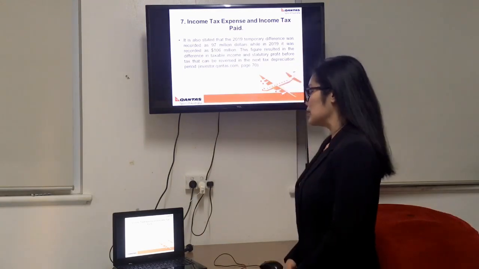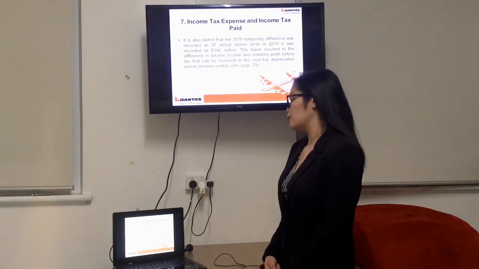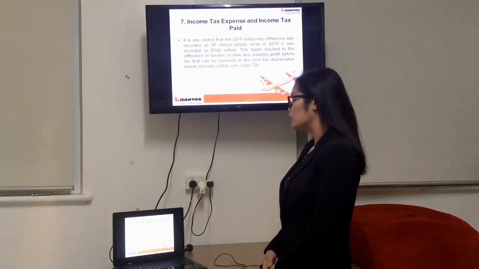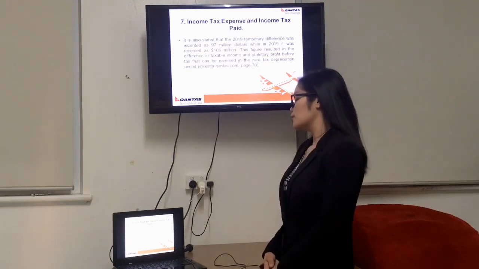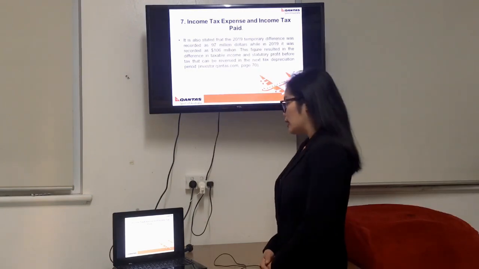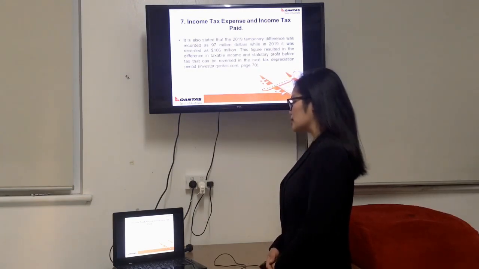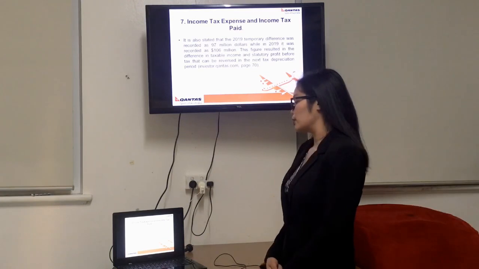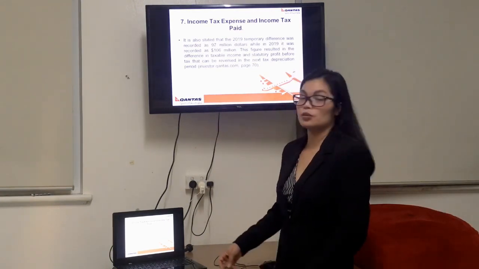It is also stated that in 2019, temporary difference was recorded as $97 million, while in 2018, it was recorded as $106 million. This figure resulted in the difference between taxable income and statutory profit before tax, which can be reversed in the next tax depreciation period.